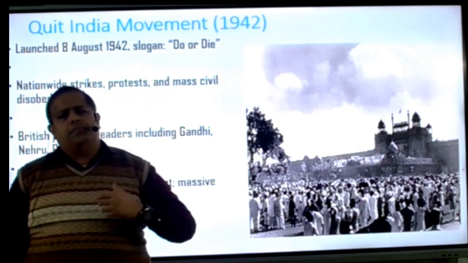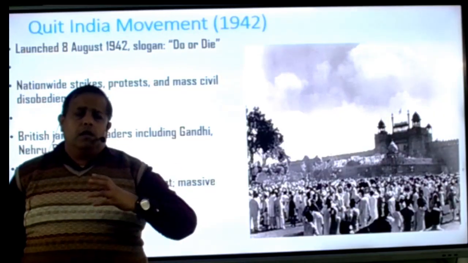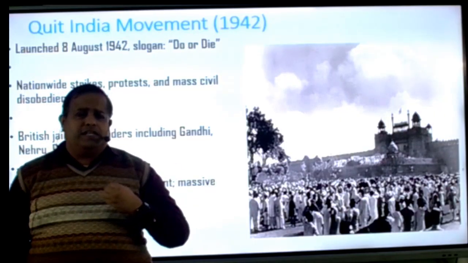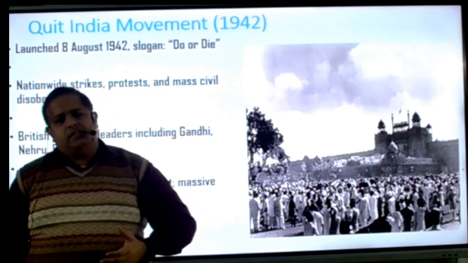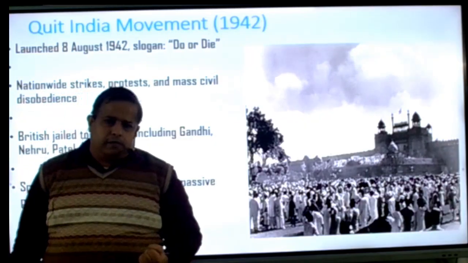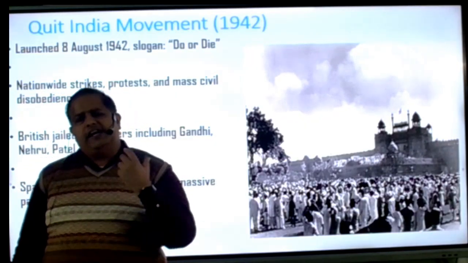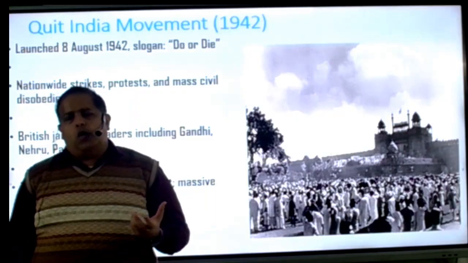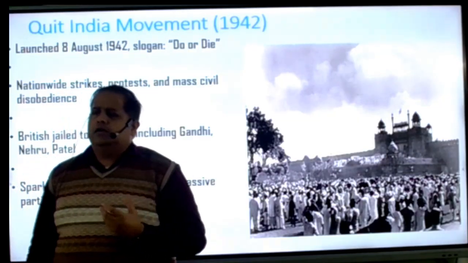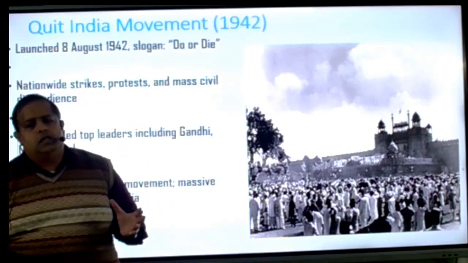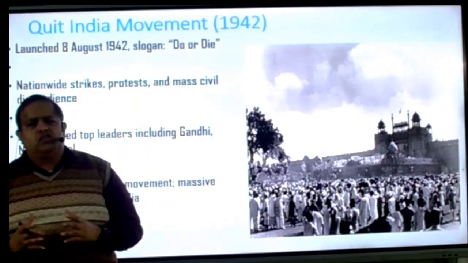It does not mean that you have to kill someone, but Gandhi wants to say that if you die for non-violence, it is also a very respected thing. That's the reason they are now ready to do or die. On 8 August, Gandhiji said this, and this speech is a milestone speech.